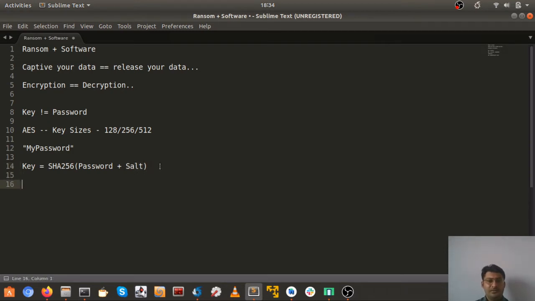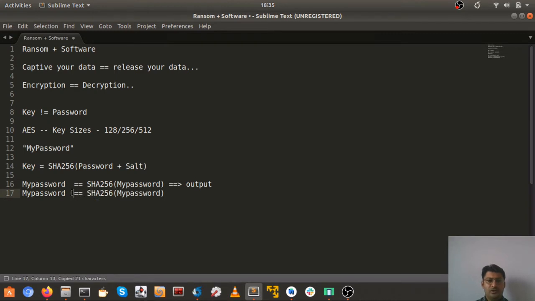So say for example someone chose the password "my password", and coincidentally someone else chose the same password, "my password". What happens is again SHA-256 hashing of this "my password" will give me some kind of output, and the same thing will happen here.